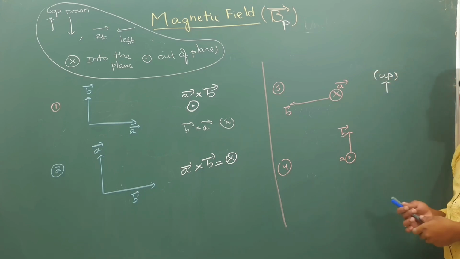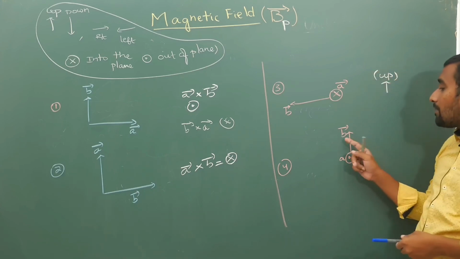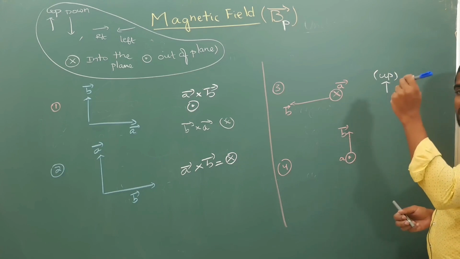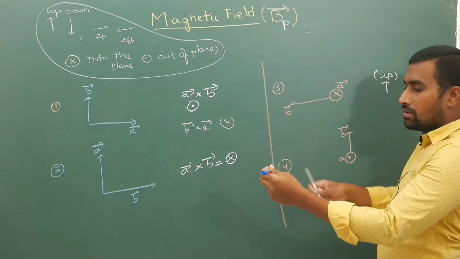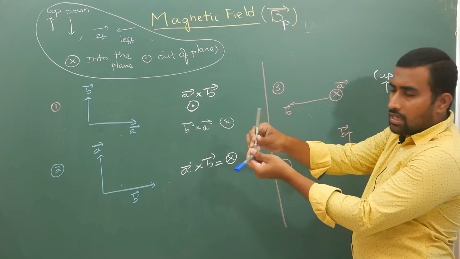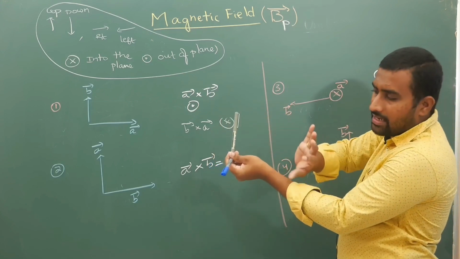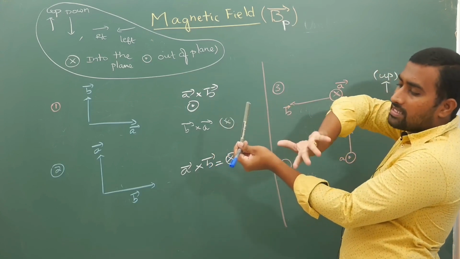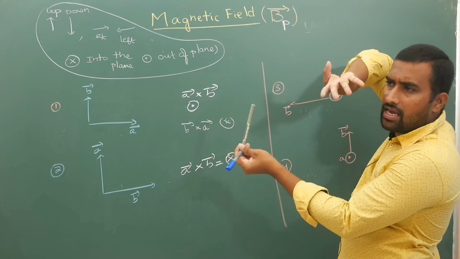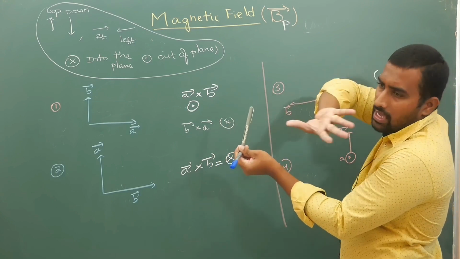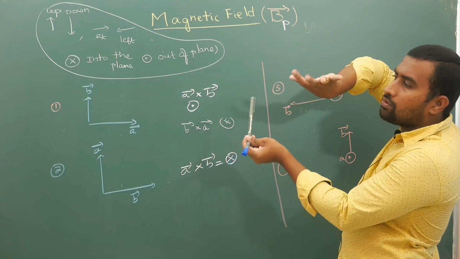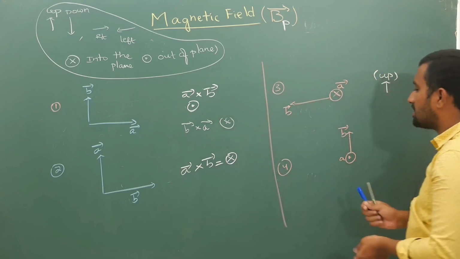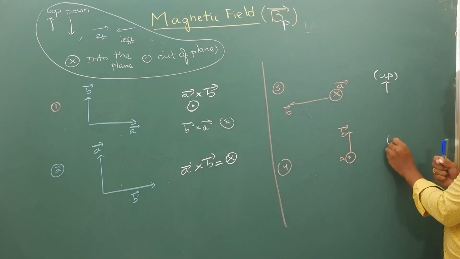Next, here in this case, A is out of the plane, B is upwards. So this is A out of the plane, and B is upwards. Now if I use my right hand, I have to keep it like this, four fingers along A. A is this way, B is up, so A to B like this. So obviously the direction here is left.